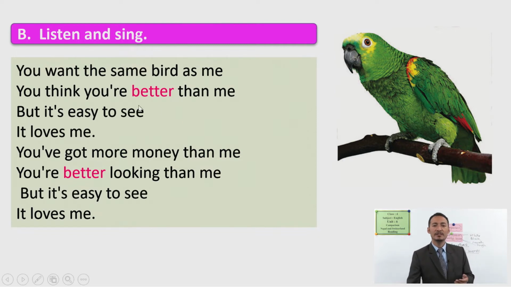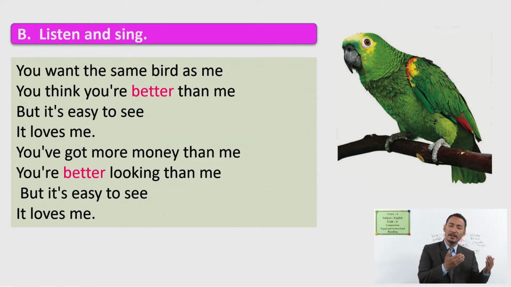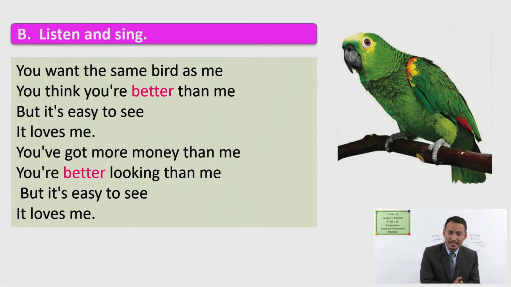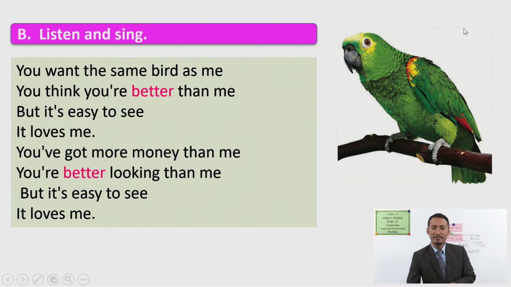You think you are better than me: others think they are better than the poet, but it's easy to see. What is easy to see? It's easy to see that it loves me. Me means here the poet, the writer. It means here the parrot. Who loves whom? The parrot loves the poet, right?